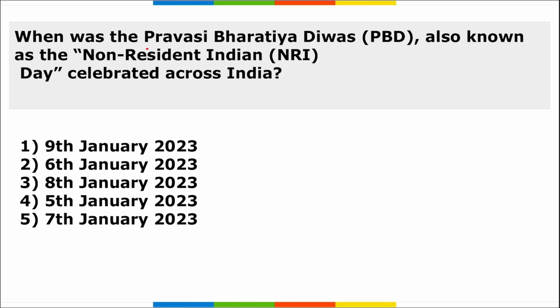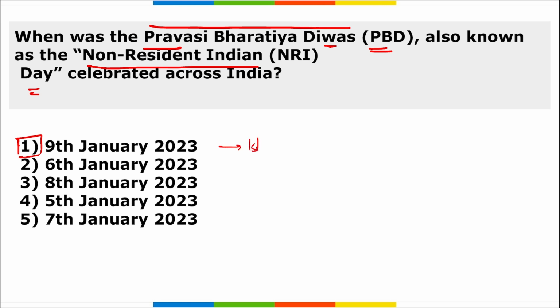Next, when was the Pravasi Bharatiya Diwas or PBD, also known as Non-Resident Indian Day, celebrated across India? Remember, this Pravasi Bharatiya Diwas is a famous day, a kind of festival that is observed across India, also known as Non-Resident Indian Day, that is your NRI Day. When do we observe this day? It is on 9th of January. Every year we observe this day.